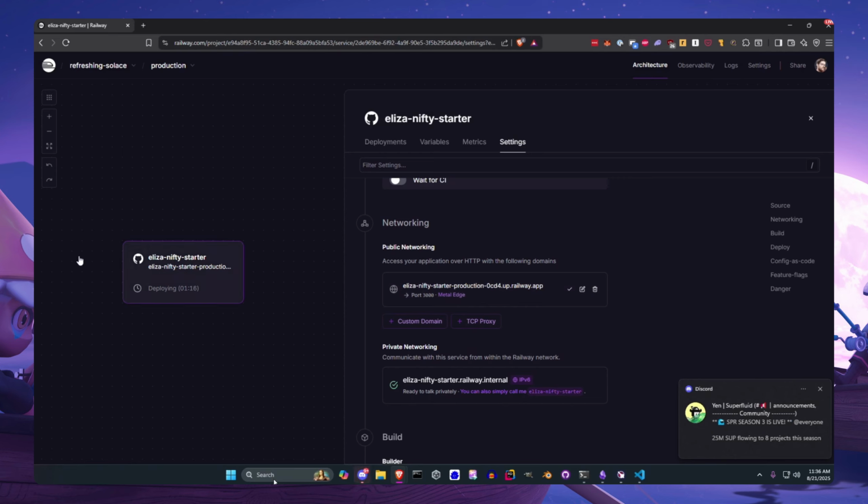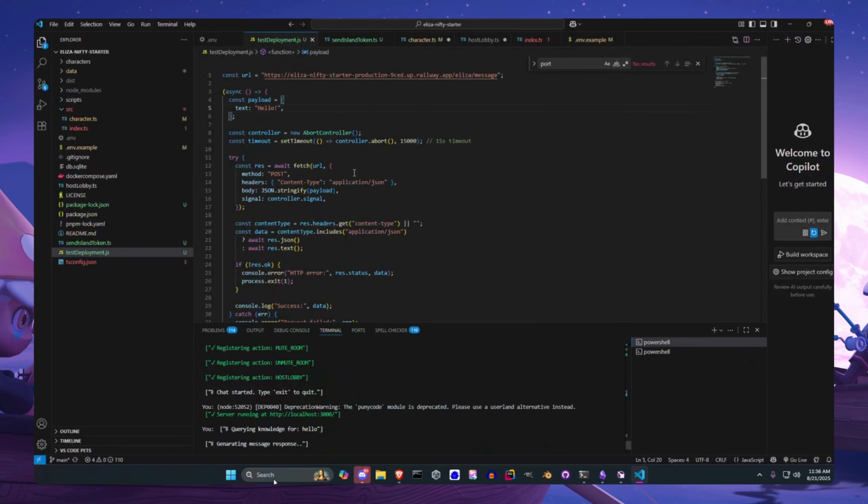So we can copy that URL and do a quick test. We'll go back to our test deployment script right here. We now have our URL up here, and this is important, this is just our raw URL, this first part. Then you want to append it with the agent ID, so this is just going to be the name of the agent, /message. This is how we're going to talk to it.